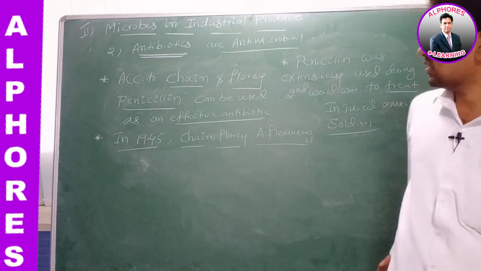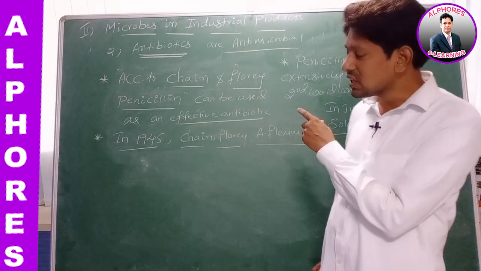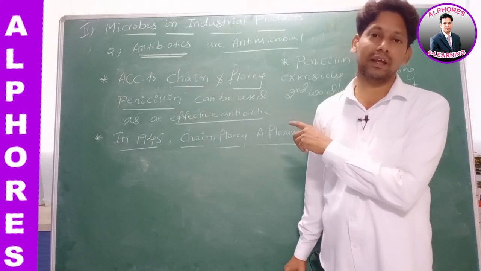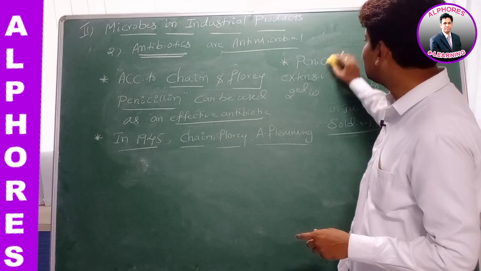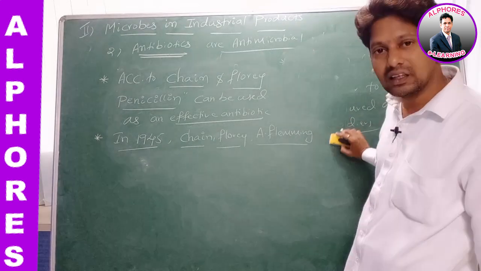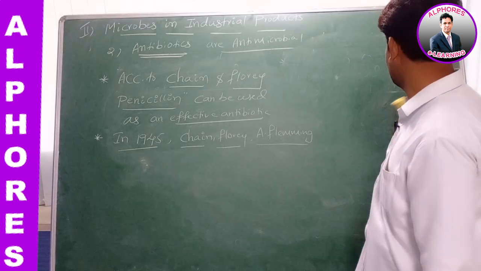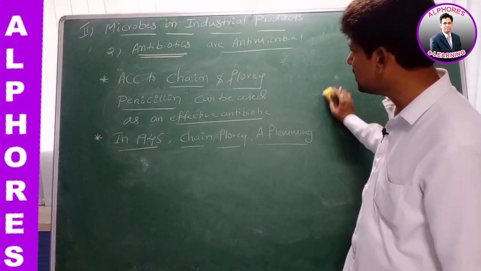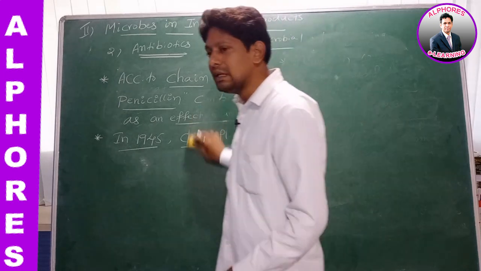Now listen to this statement. We are saying that antibiotics are produced by microorganisms, right? The organisms which produce antibiotics are called antibionts. What are the organisms called antibionts? Therefore, what are antibionts?